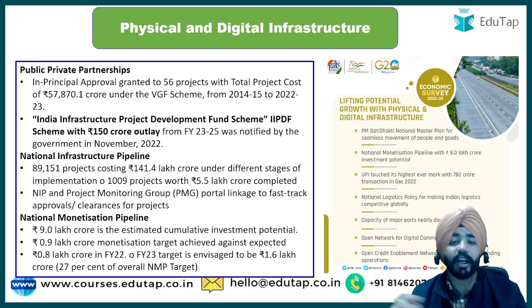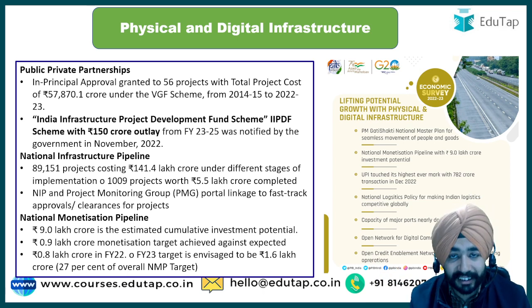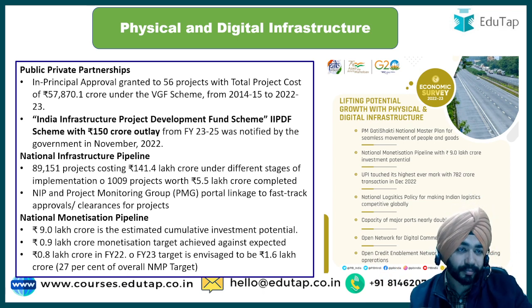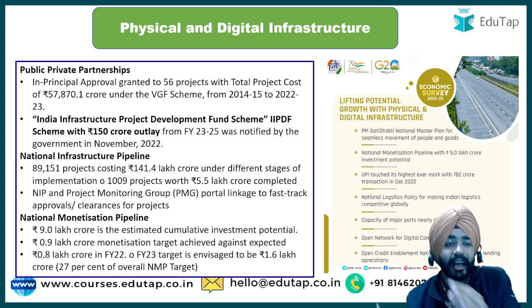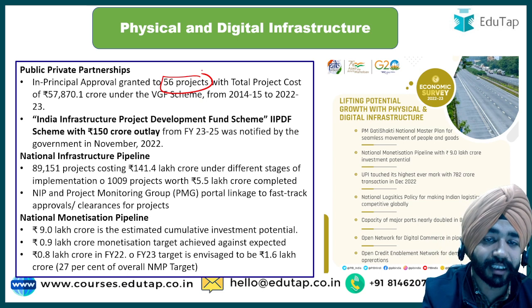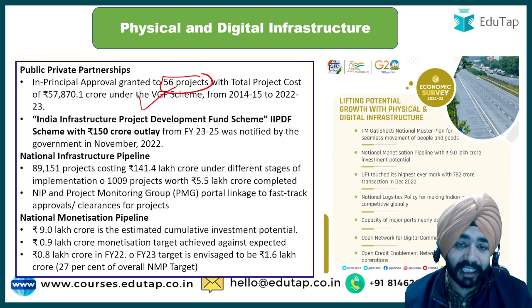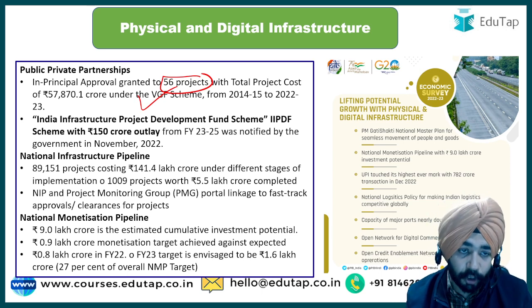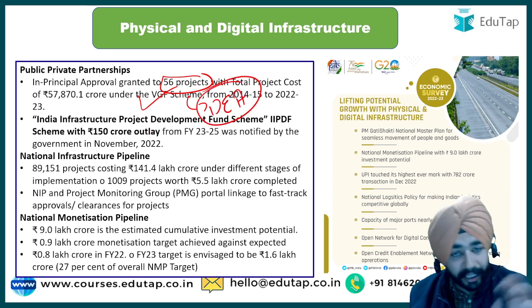So when I talk about digital infrastructure, as I've discussed, there are many things that have been highlighted in this survey. So first, let's talk about the public-private partnership. It says that approval has been given to 56 projects under the viability gap funding scheme. I told you, the viability gap funding scheme is a scheme launched by the Department of Economic Affairs. So this is an important thing.